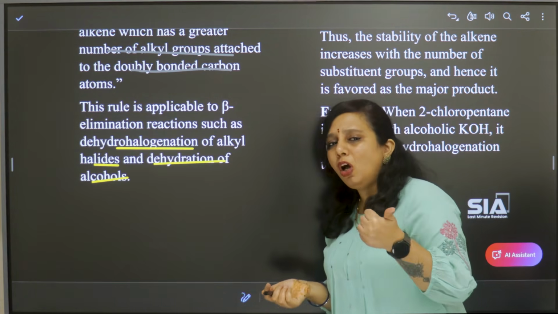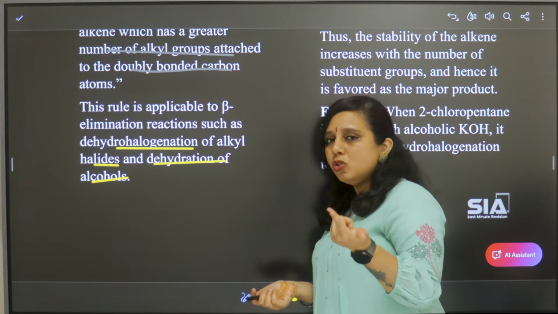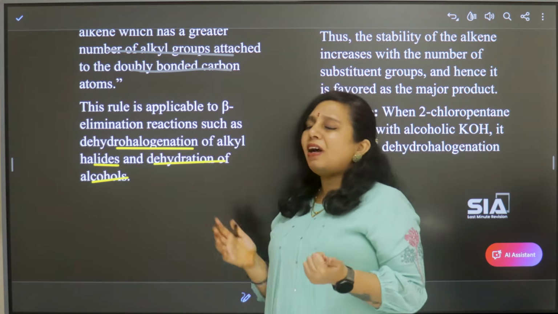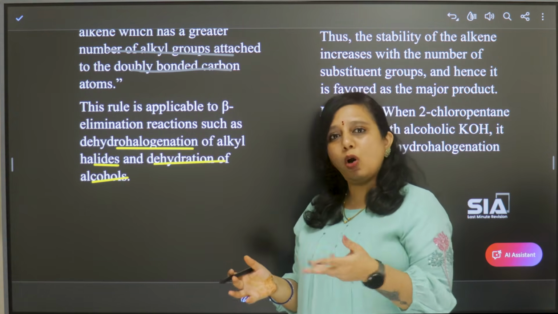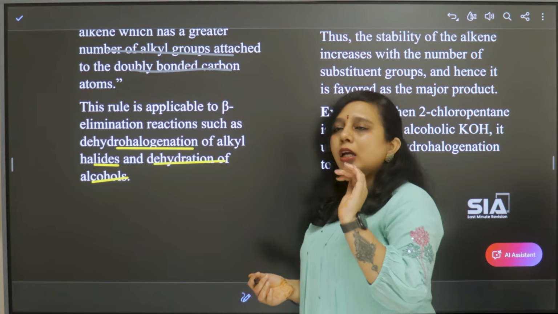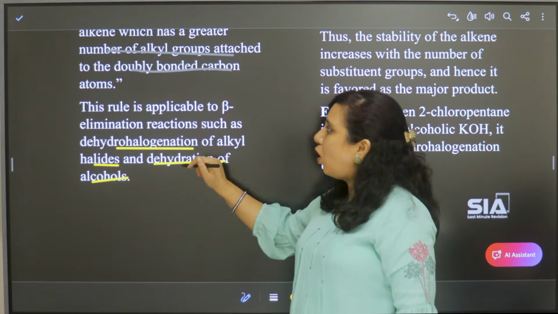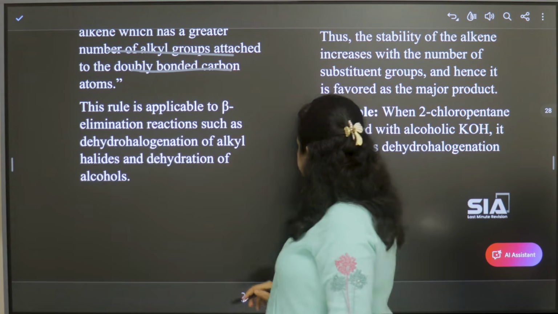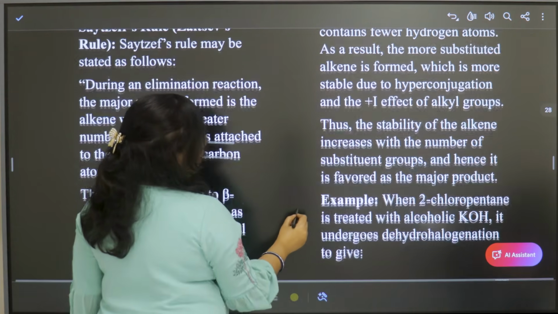Dehydrohalogenation is removal of one hydrogen atom and also a halogen atom, and dehydration of alcohols is removal of water from alcohols. These types of reactions follow Saytzeff's rule. Let us see what happens.